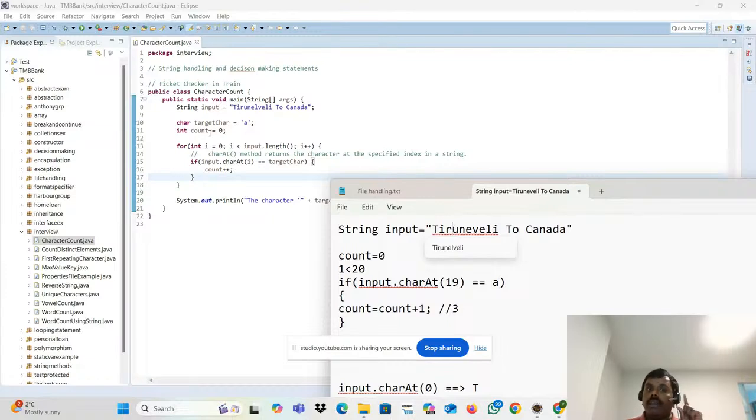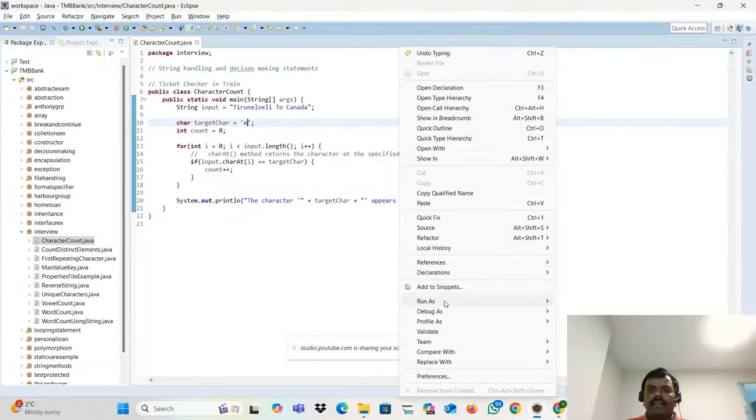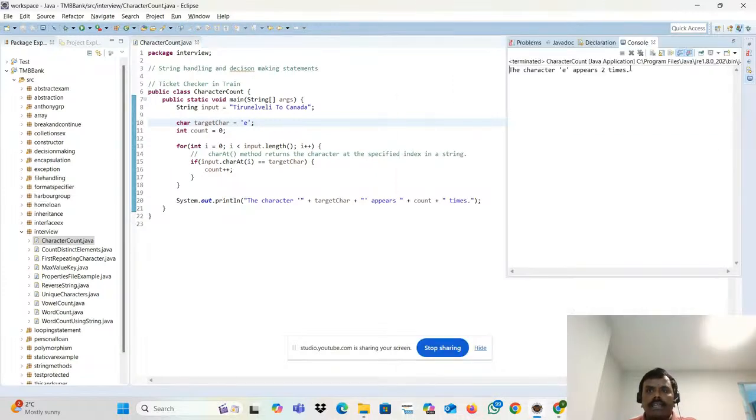If in the interview they ask this, it is applicable for A, but it's general actually. If the interviewer says E is repeating, you can change it to E. What will happen? How many times is E repeating? Here it is 2 times. The output has to come for 2 times. Let's see. See that E repeated for 2 times. Character E appears for 2 times.